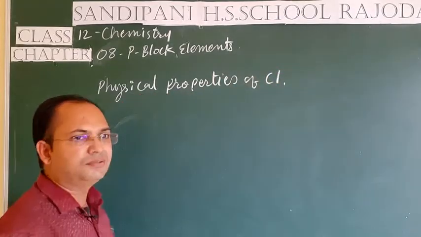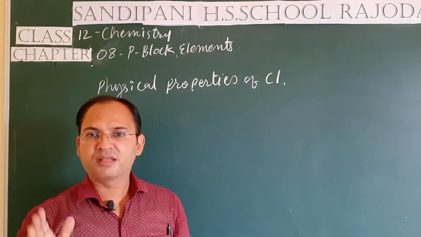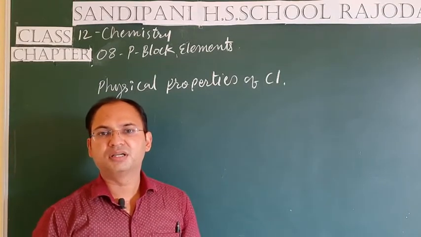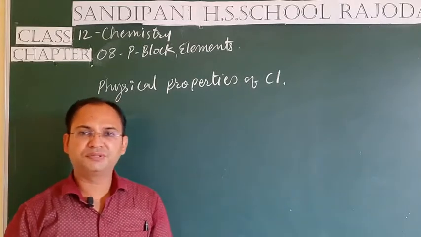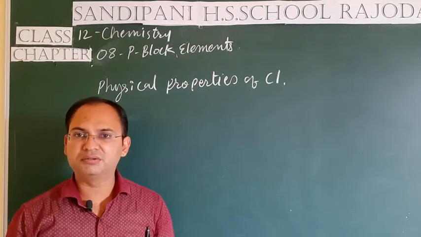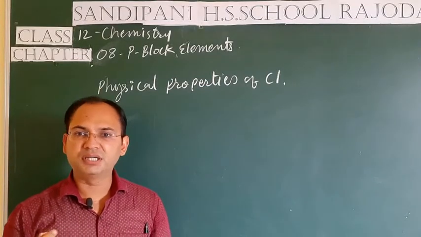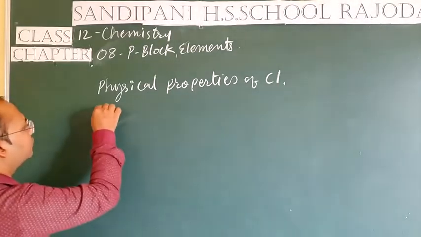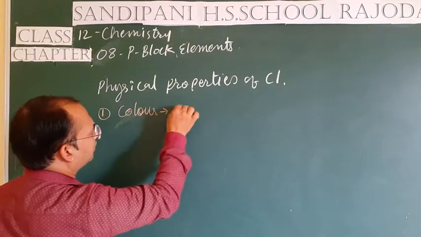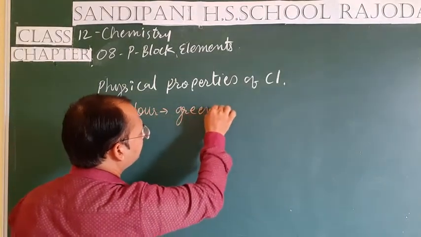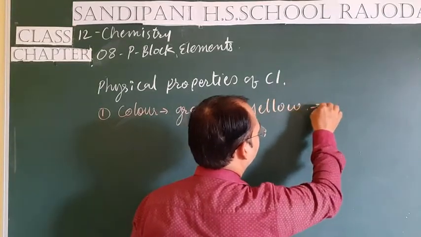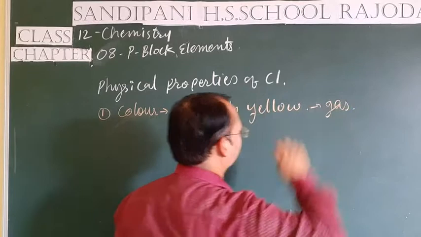We have studied that chlorine is always found in the form of the Cl2 molecule. Students, if we talk about its physical properties, then first of all its color is greenish yellow and it is normally found in the gaseous state. So the first thing is color: greenish yellow, and found in the form of gas.